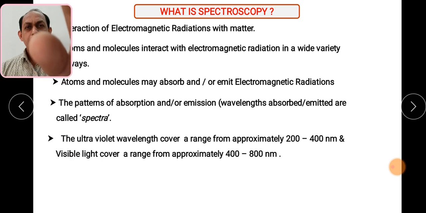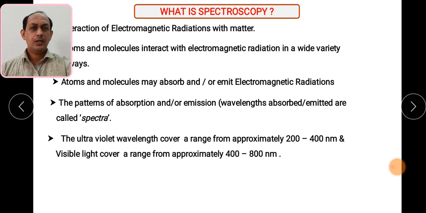As in the earlier session we have seen, in UV spectroscopy, the ultraviolet wavelength range of 200 to 400 nanometers is allowed to bombard the molecules, and based upon that the molecules give different analysis.